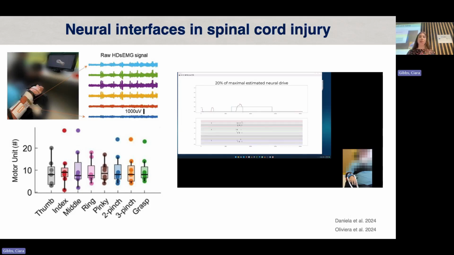But the problem so far is that this hasn't necessarily translated into practical applications, whereby we can actually harness this to do everyday tasks, such as navigating a screen with a cursor and click. So we wanted to move a bit more towards multi-dimensional control using motor unit activity, but also see if they are able to improve the performance of control with these motor units that we can record using EMG.